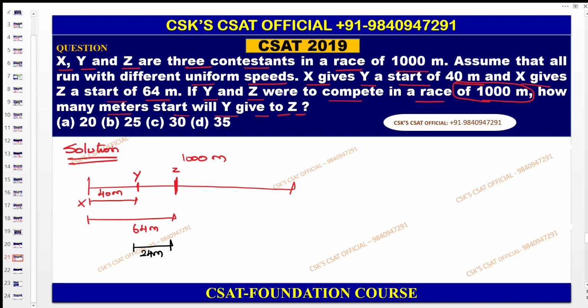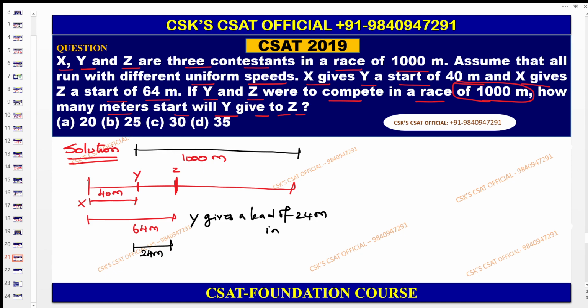So try to understand this one. Now you can calculate in this way also. This is 24. So now Y gives Z a lead of 24 meters in the remaining. So what is the remaining distance here?